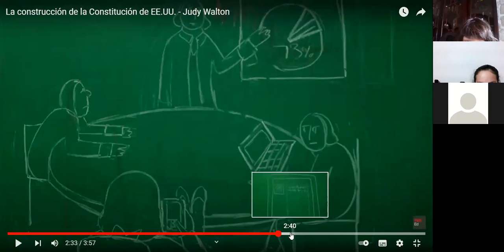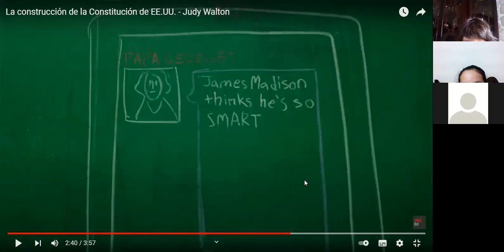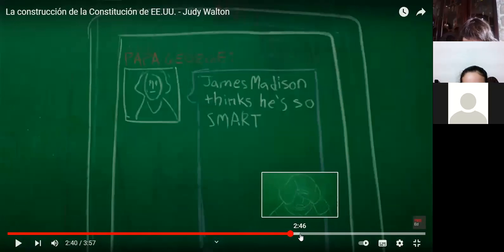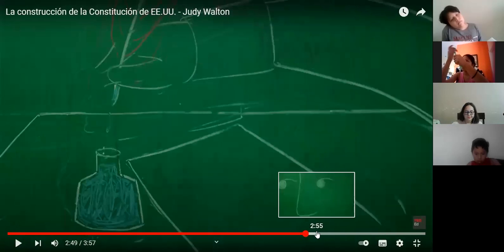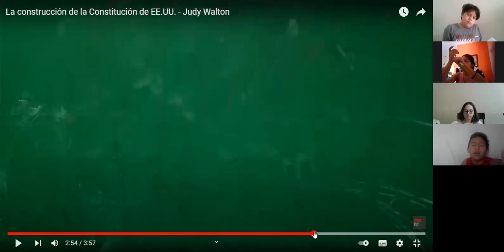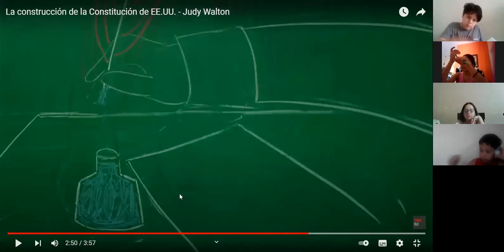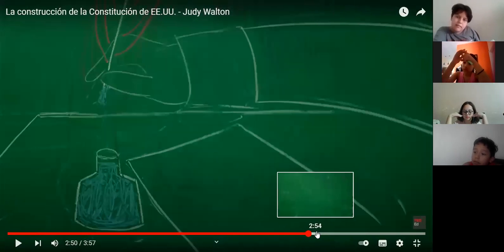They don't have those things that we have now, texting using cell phones to say, "James Madison thinks he's so smart," and all the things you can chat about with your friends or other people. No, in those times they had to use ink, class. They had to use ink to write it down by hand, with plumes and ink.